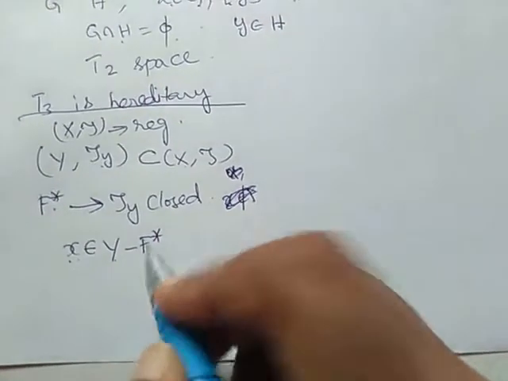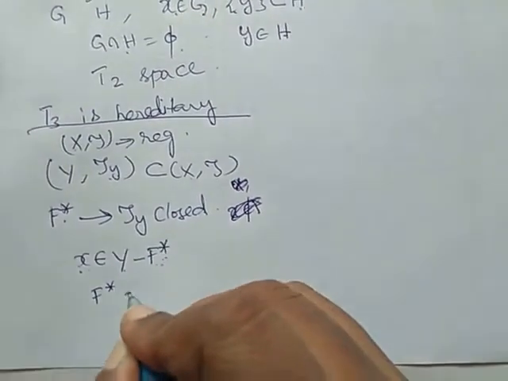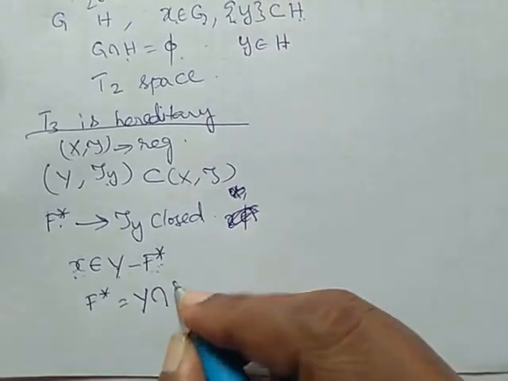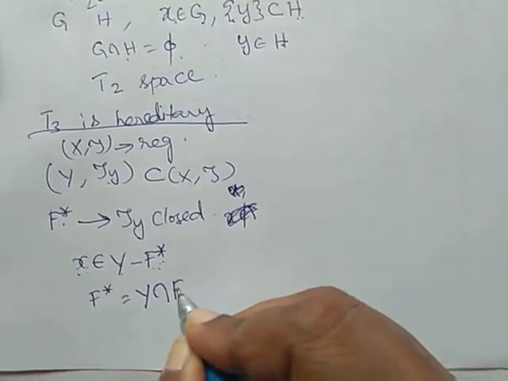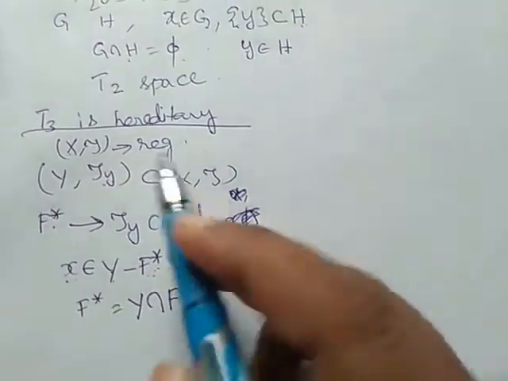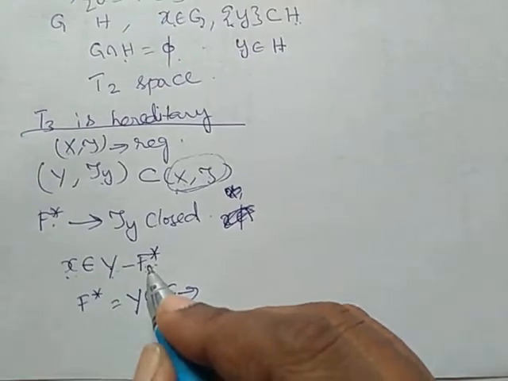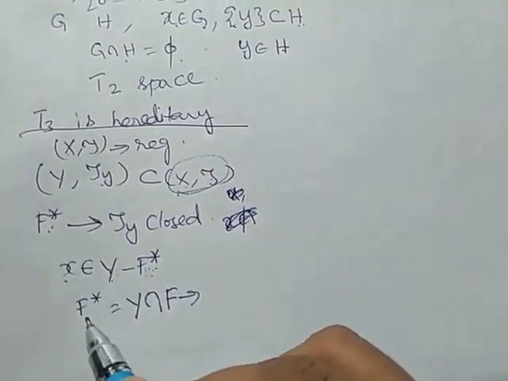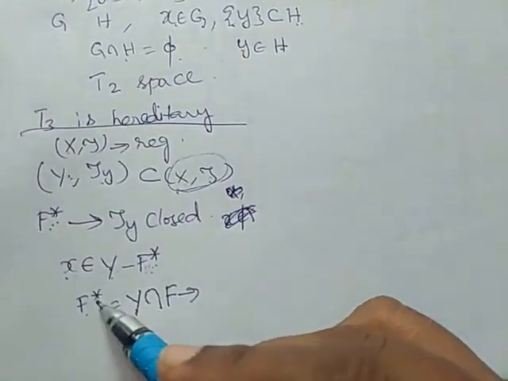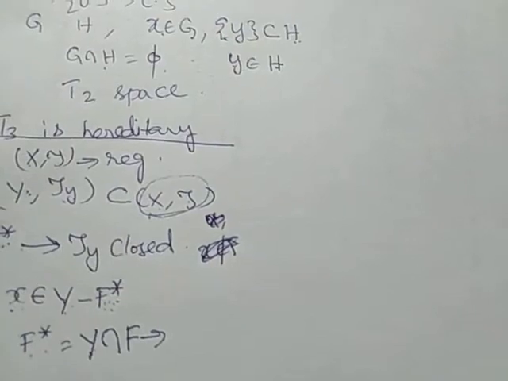Since F* is a closed set in Y, we can write F* as Y intersection F. What is F?